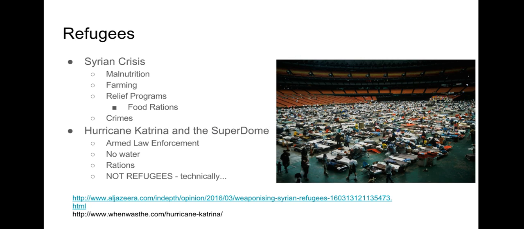But the similarities between refugee camps and the Hurricane Katrina Superdome are astonishing. The Superdome was overpacked with outnumbered and armed law enforcement. The survivors were given rations by nonprofit organizations, but this wasn't enough. The survivors of Katrina were hungry and angry about the little food they were getting and often resorted to violence, just like the refugee camps.